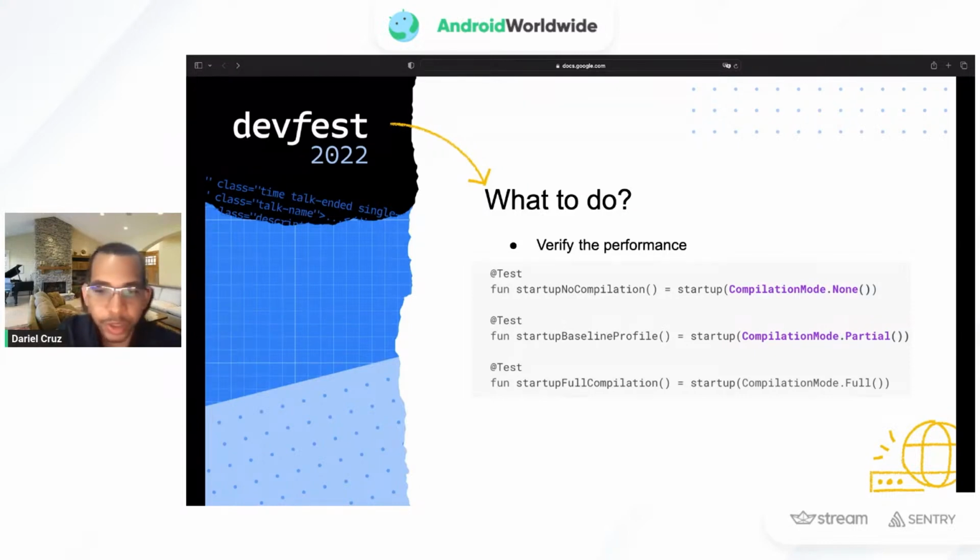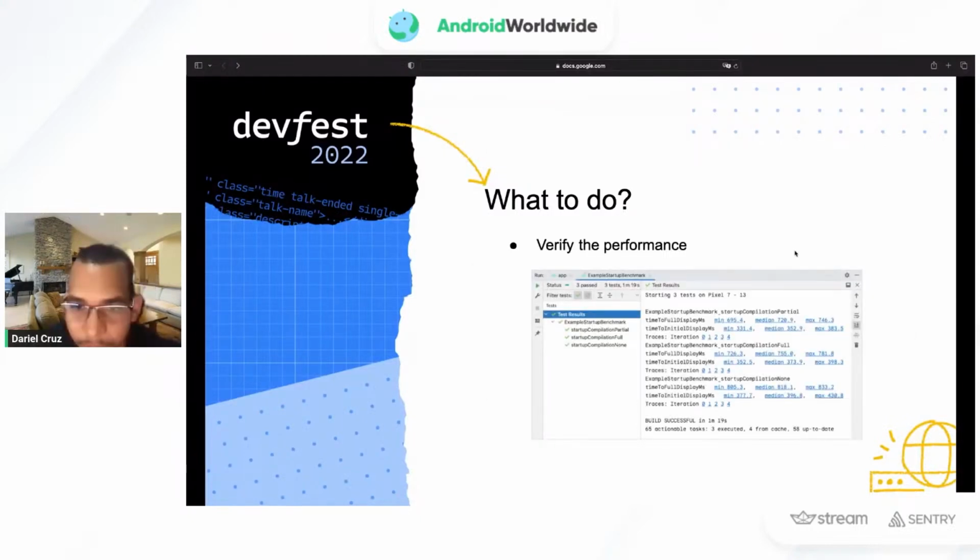So this is really useful because we can use it to compare which is the better approach, and to compare if we are actually taking advantage of using a baseline profile. So here, for example, we then have the results depending on the compilation mode. For example, we have the partial, the full, and none.